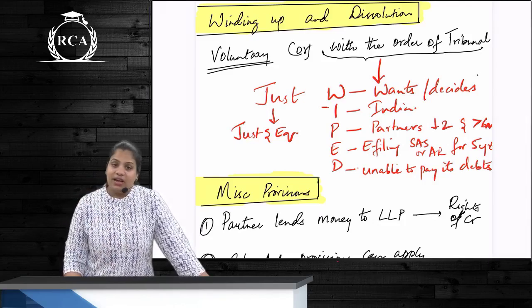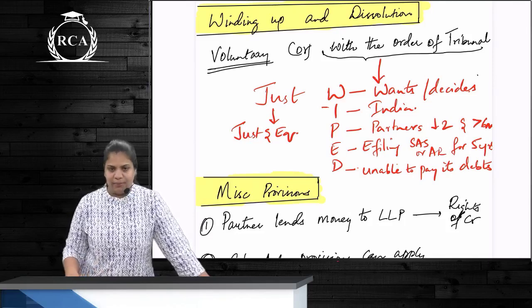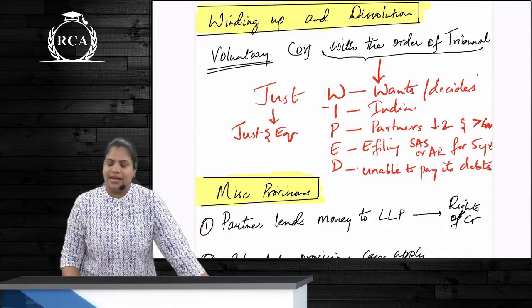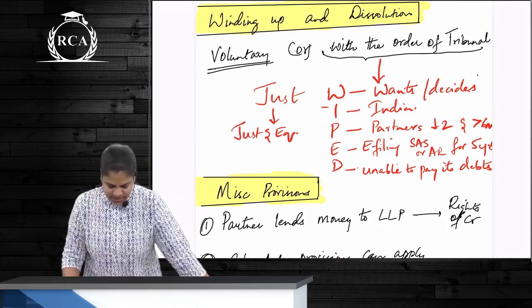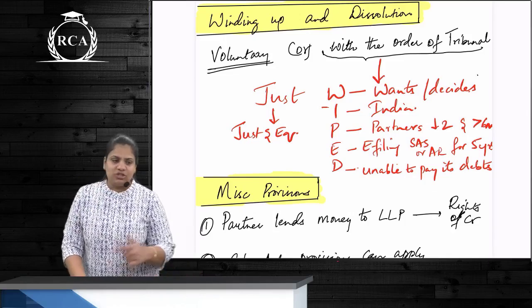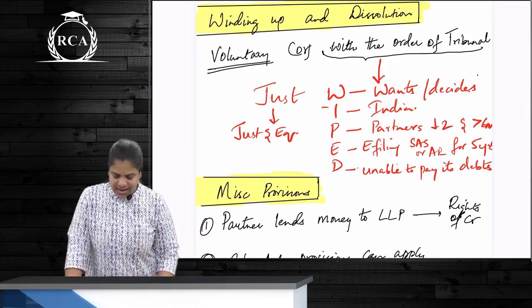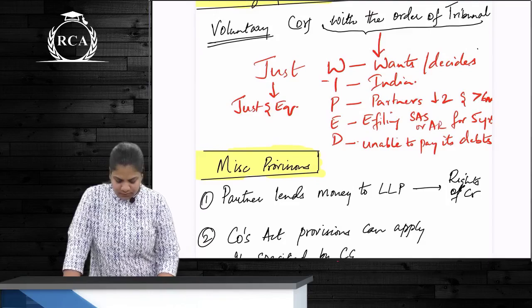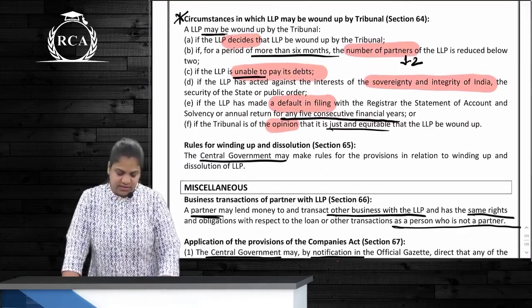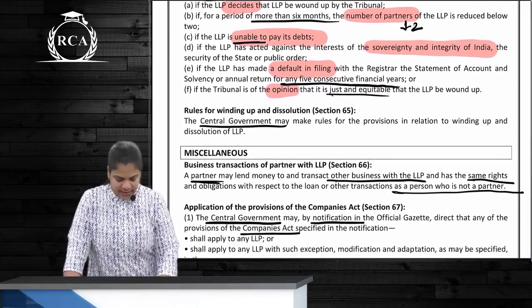Next is against the sovereignty and integrity of India. Next one, the number of partners is reduced below 2 and the LLP carries out business for more than 6 months. Next, e-filing is not done. For what? SAS or annual return, for how many years? 5 consecutive years. And last, the LLP is unable to pay its debts. In all of these cases, the tribunal may order winding up.